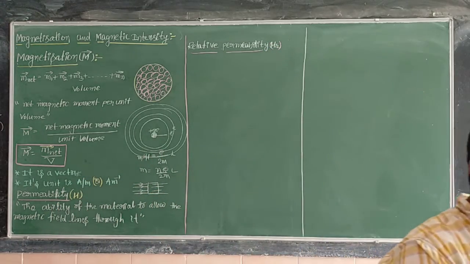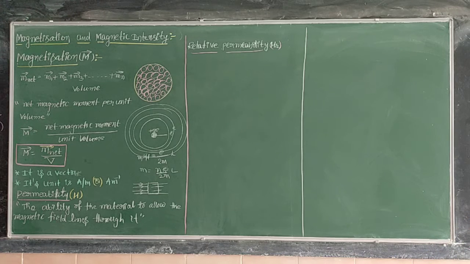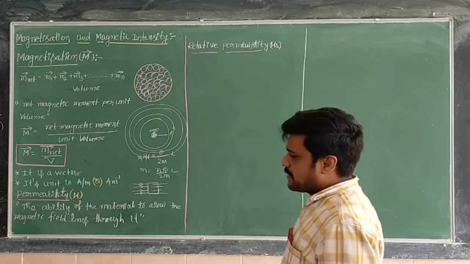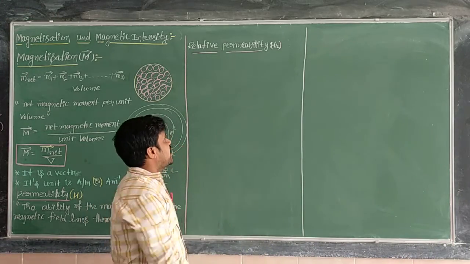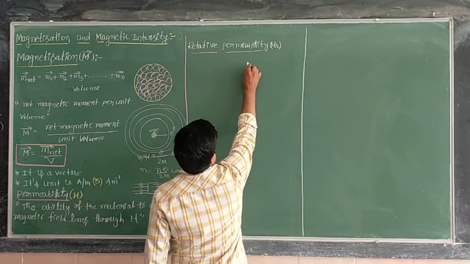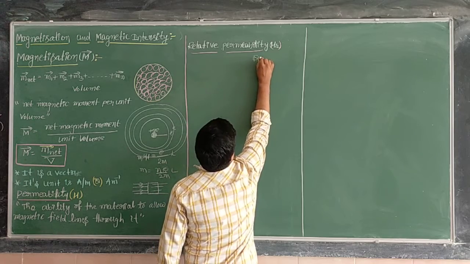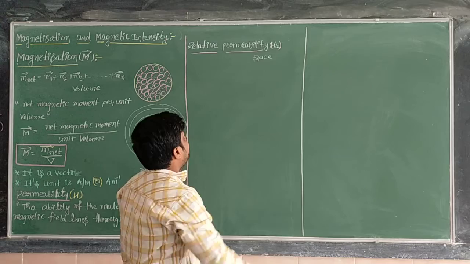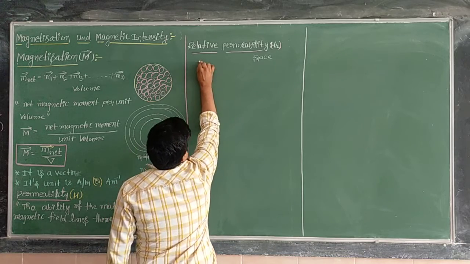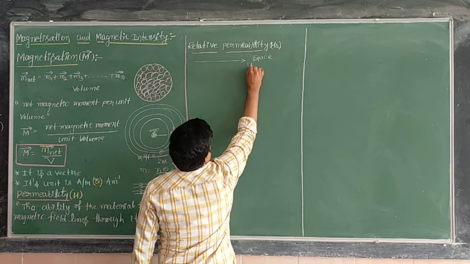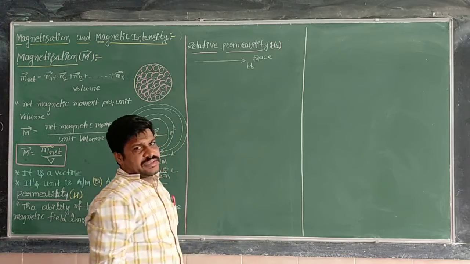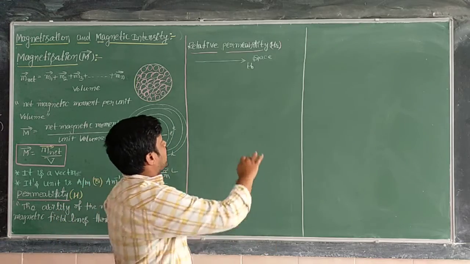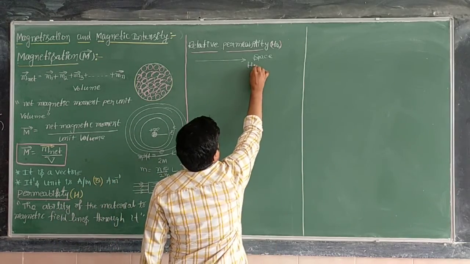Sir, what is meant by relative permeability? Let me see here. Relative permeability means, just to see here, some free space is there. In free space, what is the permeability for magnetic field lines? That is nothing but mu naught, the permeability of the free space.